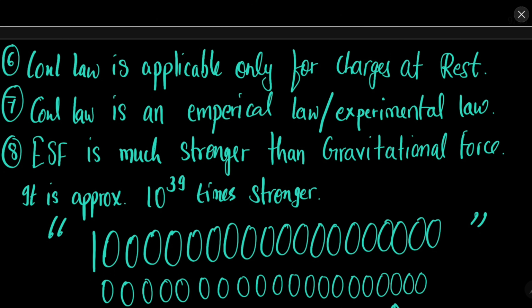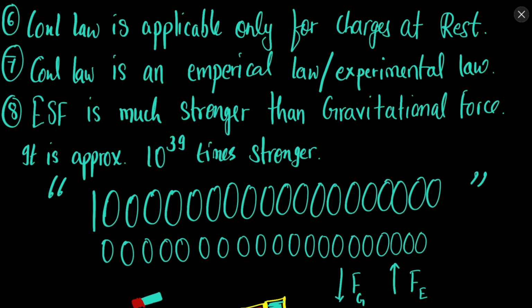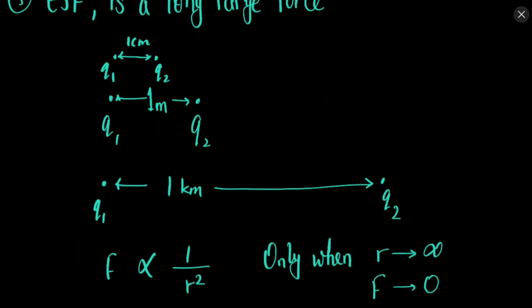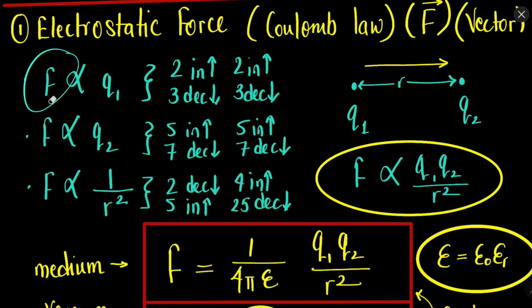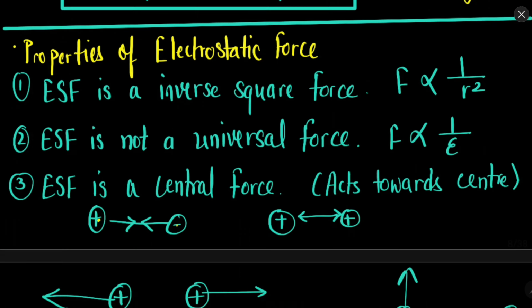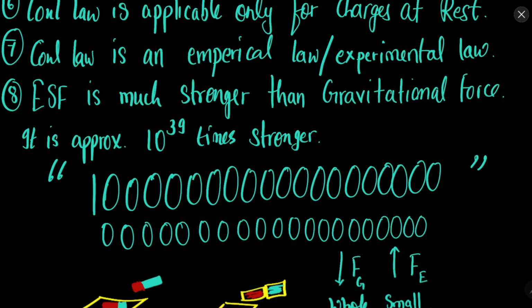Now Coulomb's law is applicable for charges at rest. All these things, electrostatic force, are applicable for charges at rest. And Coulomb's law is an empirical law, an experimental law. That means it is not derived mathematically. It is derived using experiment. We observe something in an experiment and we write the mathematical equation. For example, Coulomb observed experimentally that Q1 changes the value of force, not derived from any other equation. And similarly Q2 and r square. So Coulomb's law is an empirical or experimental law, not a mathematical law.